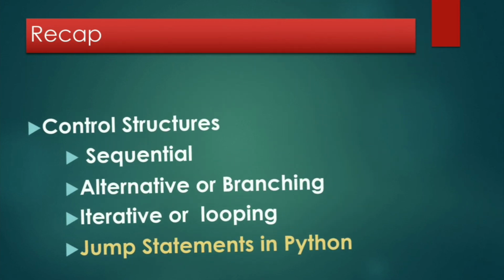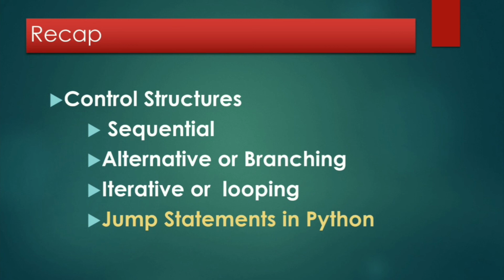So let's quickly get into the recap, that is, what all topics we have discussed. In chapter 6 we do have 4 different topics: sequential, alternative or branching, iterative or looping, and the final topic is jump statements in Python. I have uploaded a total of 3 videos. In the part 1 video we discussed sequential and alternative, part 2 video is only for iterative or looping, and the final video is for jump statements, that is this video.